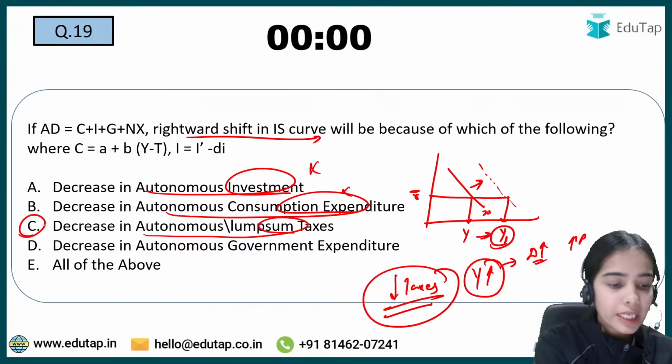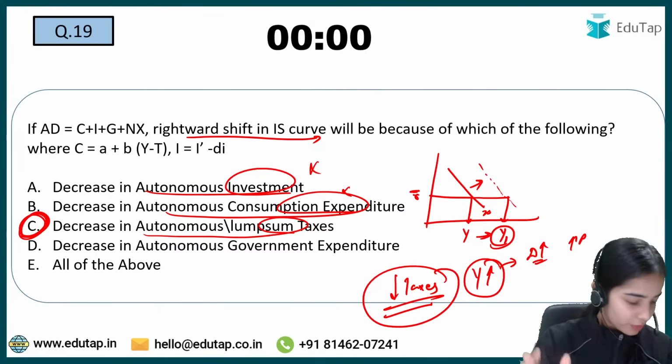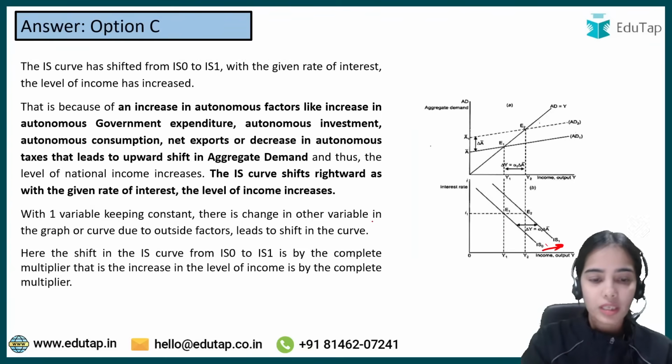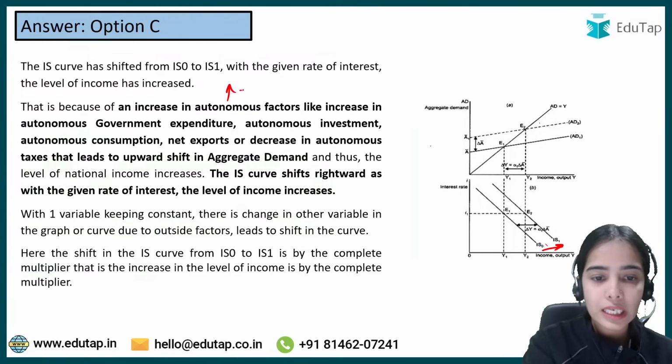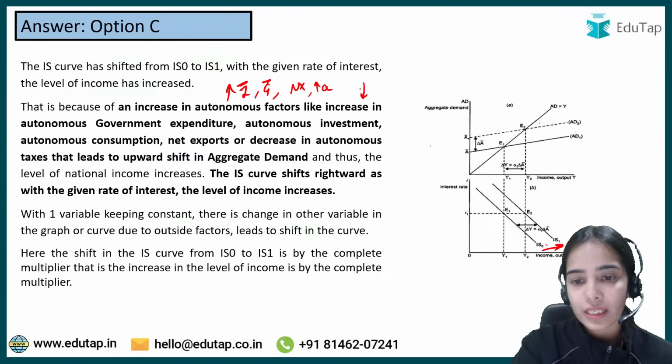So yes, when the taxes are decreasing, then the income will increase, then the IS curve will shift rightward. Okay, so yes, C is the right answer here. So the IS curve will shift rightwards when there is an increase in autonomous investment, autonomous government expenditure, autonomous net exports, or an increase in autonomous consumption, or a decrease in autonomous taxes.